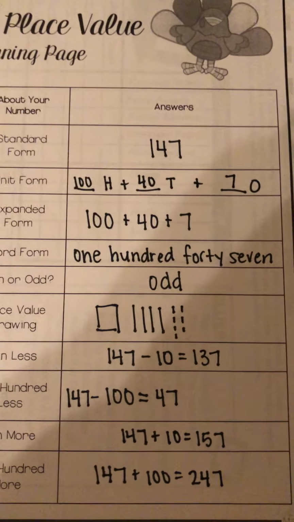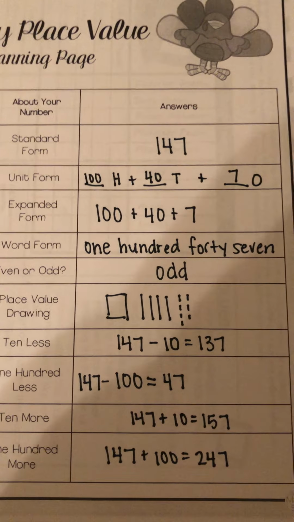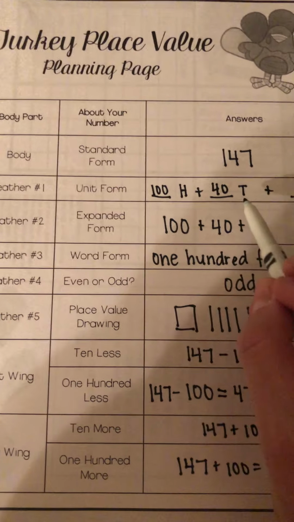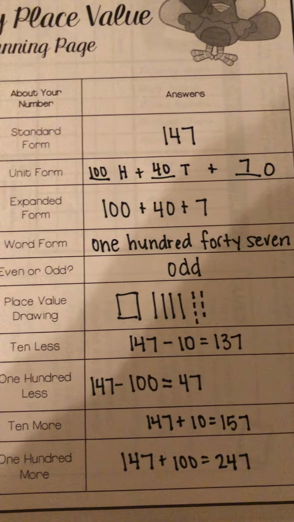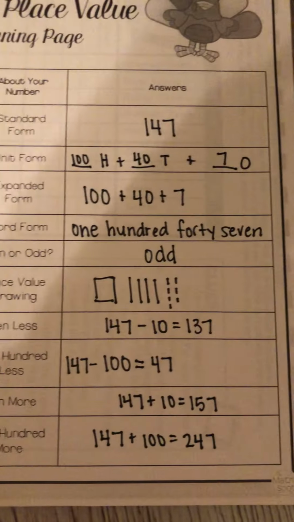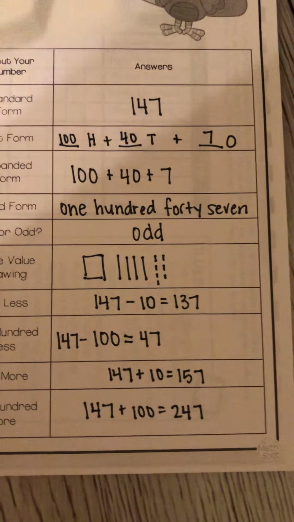Okay, so you're going to do the exact same thing for your place value. So what unit is it in? I have how many hundreds, how many tens, and how many ones. Now what you're going to do, boys and girls, once you have all the answers written out, you're going to find your turkey and you are going to write your numbers and answers on the turkey.